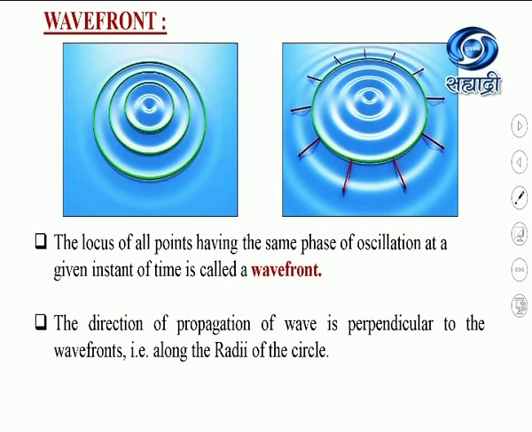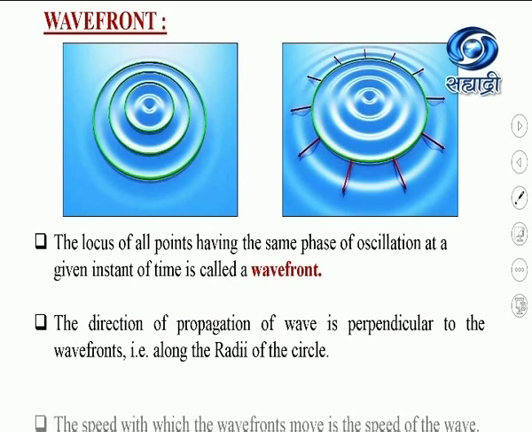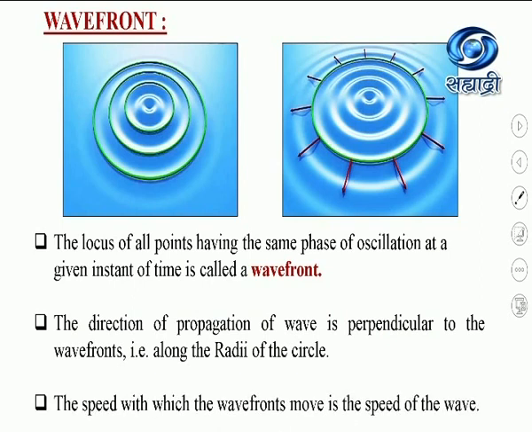So, these outward normals which are drawn here represent the direction of propagation of the wave, or we can say the direction of propagation of energy, and they are always perpendicular to the wavefront. These wavefronts move with the speed of the wave in that given medium.